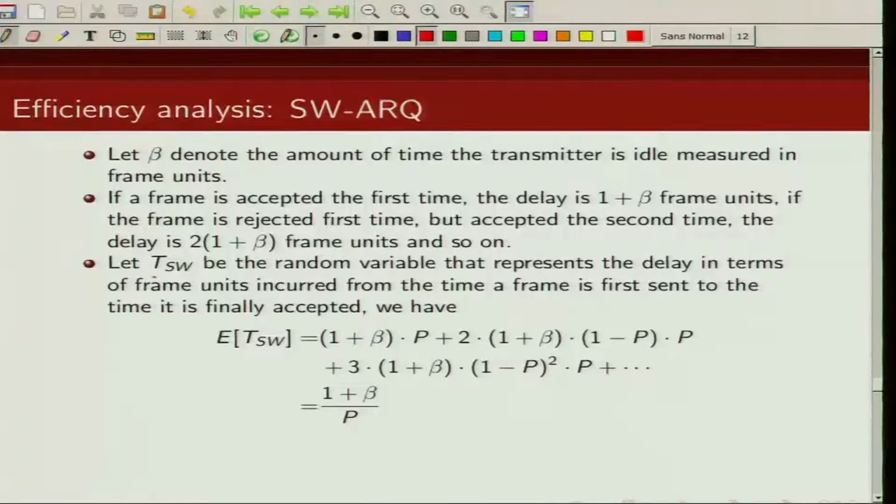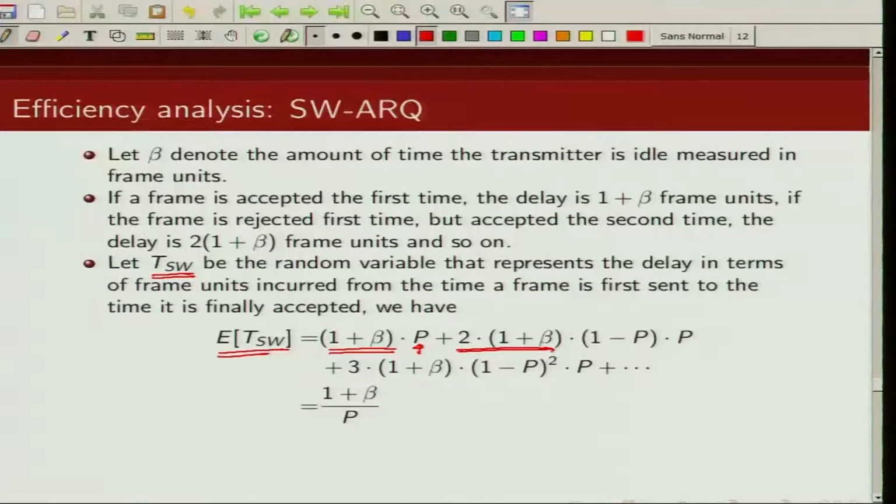So if we use this random variable T sub SW to represent the delay in terms of frame units, then the expected value is given by this. This is the delay involved when the frame is accepted for the first time, and this is the probability with which the frame will be accepted for the first time.